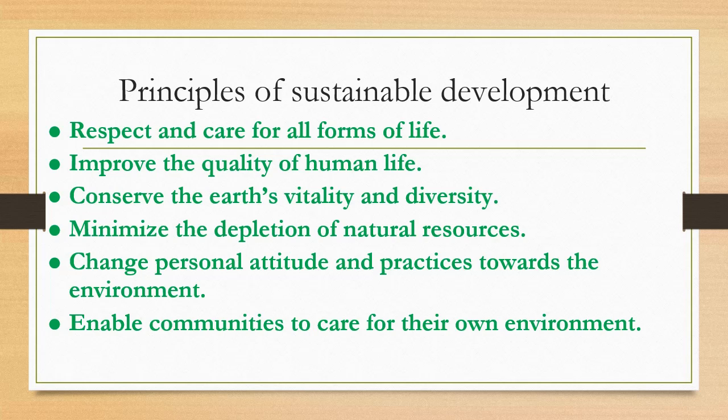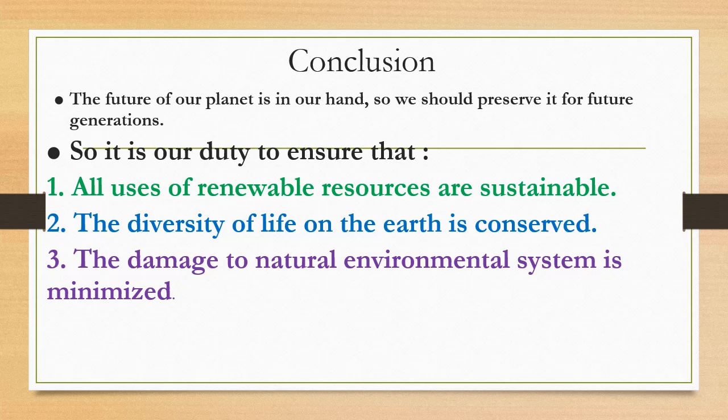Now, principles of sustainable development. We have to respect and care for all forms of life, improve the quality of human life, conserve the earth's vitality and diversity, minimize the depletion of natural resources, change personal attitudes and practices towards the environment, and enable communities to care for their own environment. In this way, we have to follow all these principles of sustainable development. Then only will these resources which we are using be there for the next generations to come.